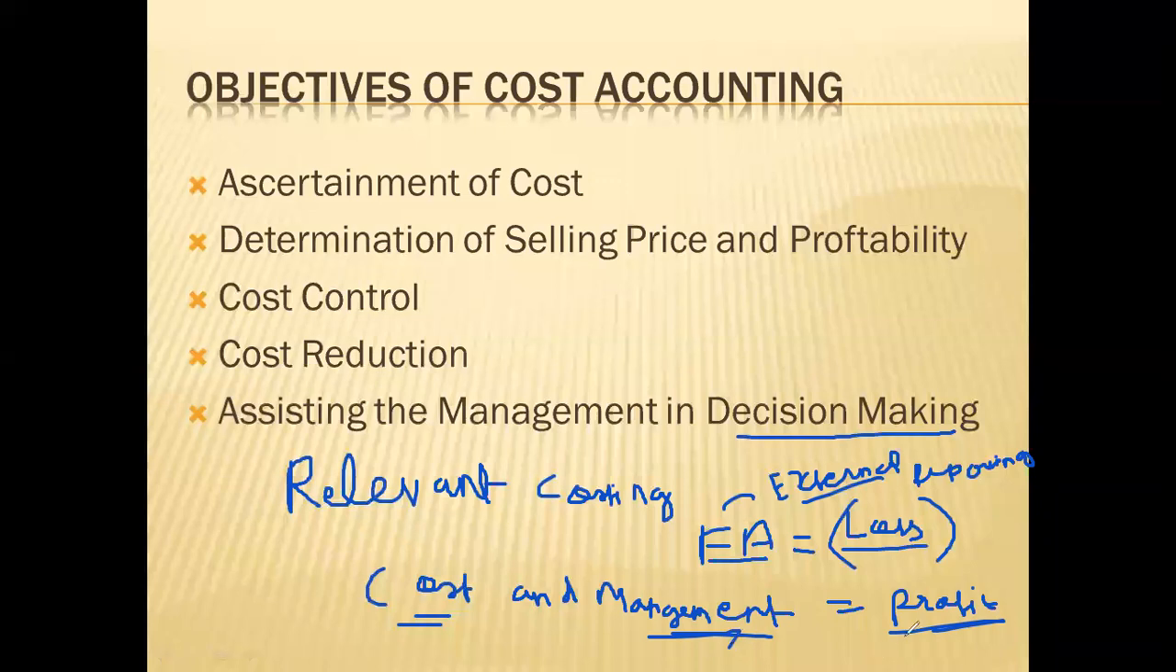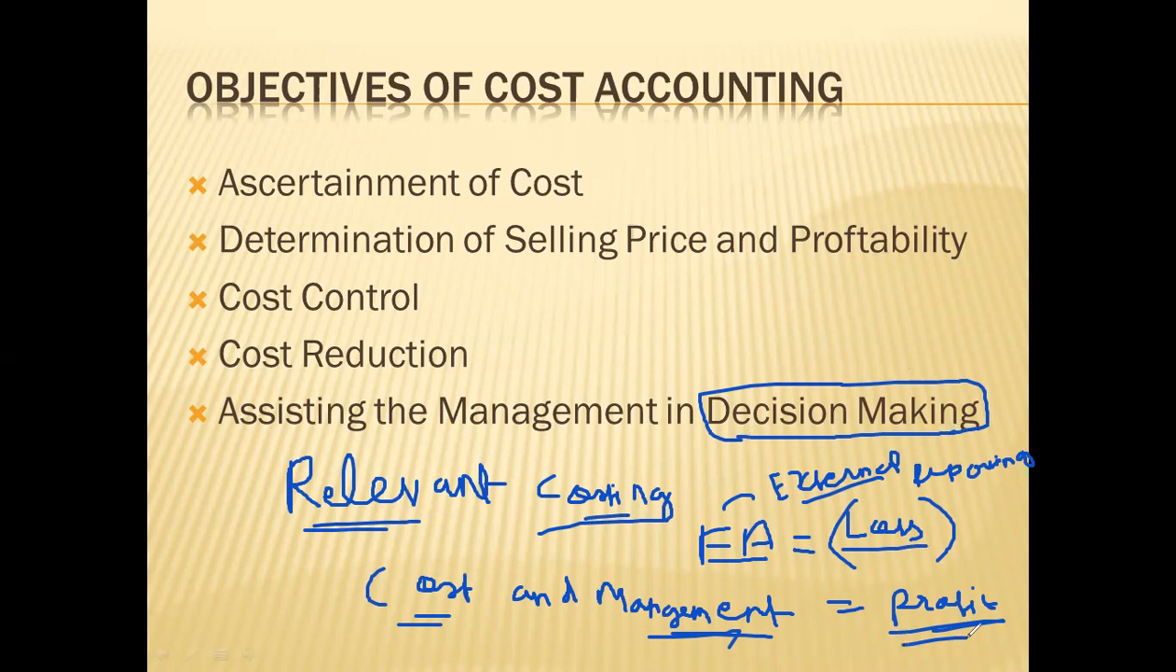Based on this, there is one concept which is known as relevant costing. You will apply this for decision making, whether you have to continue producing this product or not. You will get all the details, and based on these details, using relevant costing and cost management analysis, you can decide whether to continue or discontinue this product.